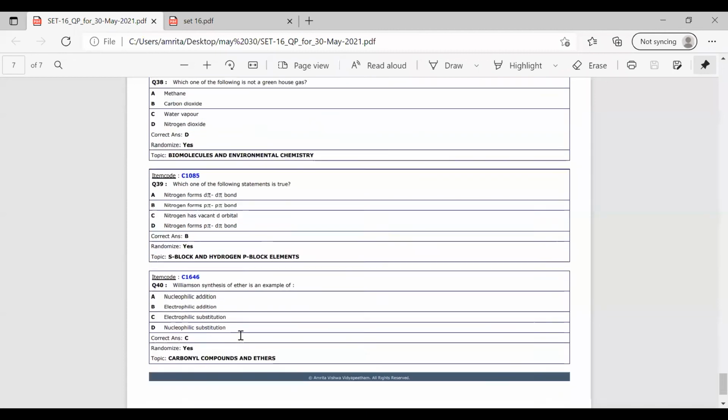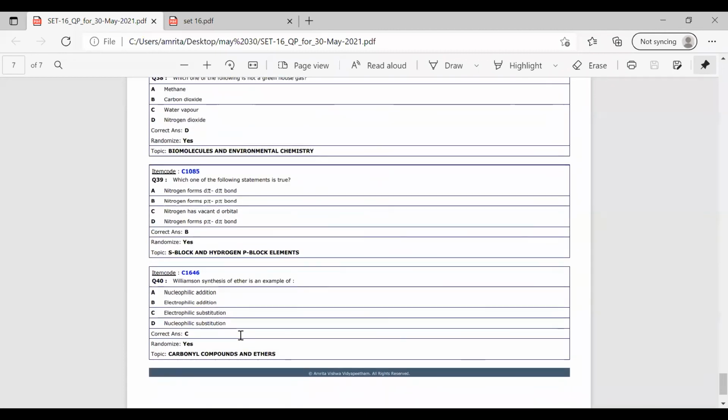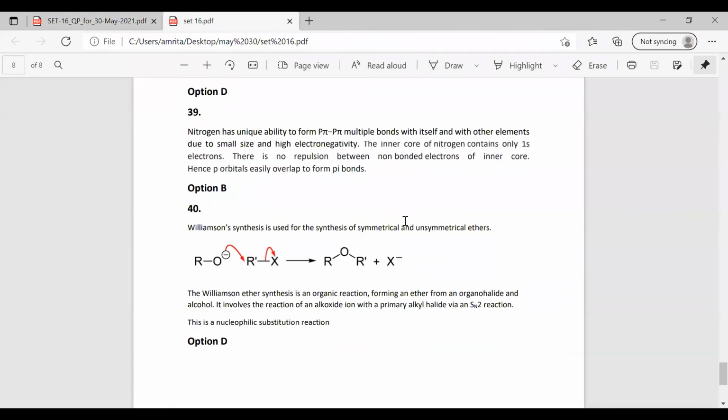So the next question is, Williamson synthesis of ether is an example of. What do you mean by Williamson synthesis and what is the example? In this question, there is a small change in the option. The correct option is option D, that is nucleophilic substitution. So I'll tell you. Williamson synthesis is used in the synthesis of ethers. It can be symmetrical or unsymmetrical. For this ether synthesis, the Williamson synthesis method is used.